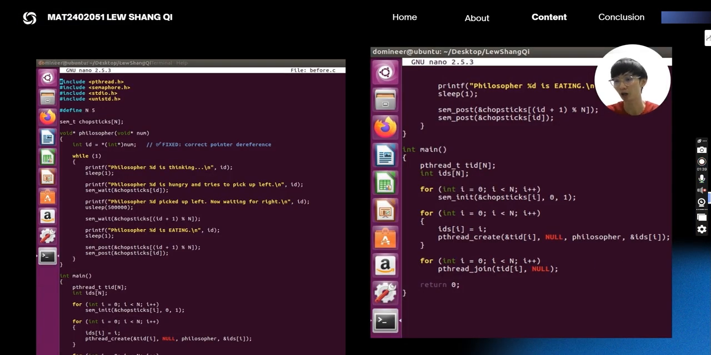So let's look at our code. This is the complete source code, where we can see the implementation of this flow. Within the philosopher function, each thread executes the same sem_wait command on the index ID, which represents the left chopstick. Following this is a usleep command.